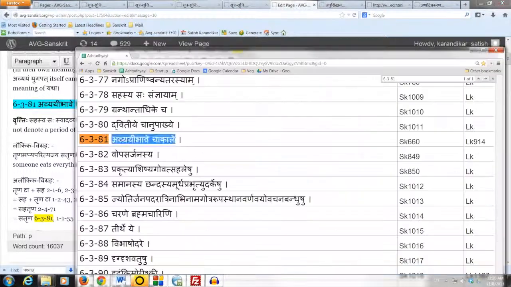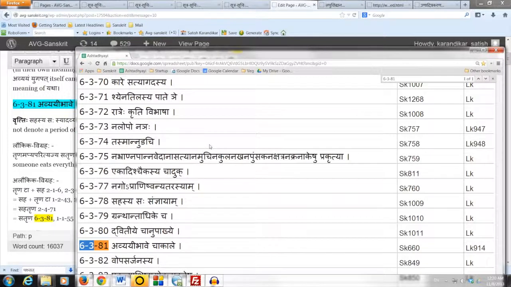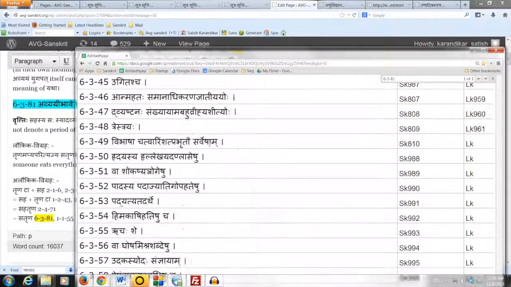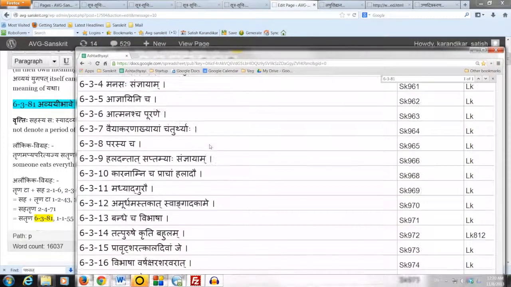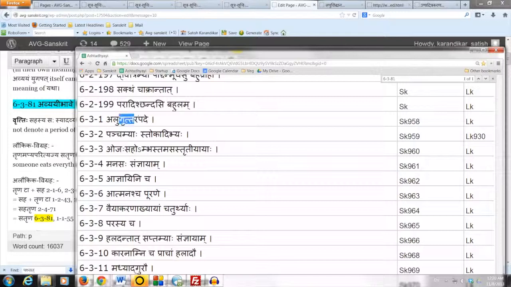First of all, notice that we are jumping to a completely different section of the Ashtadhyayi. This is the third quarter of chapter 6 of the Ashtadhyayi. But the good news is that we are quite familiar with this section. Recall that the anuvritti of Uttarapade runs down all the way from 631 till the end of this third quarter of chapter 6. Uttarapade means when a latter member of a compound follows, which obviously means that the operations are taking place on the prior member of the compound, because that is the one that has the latter member following it.